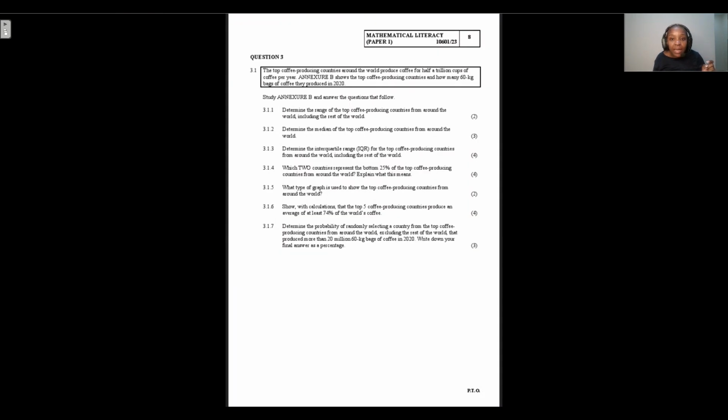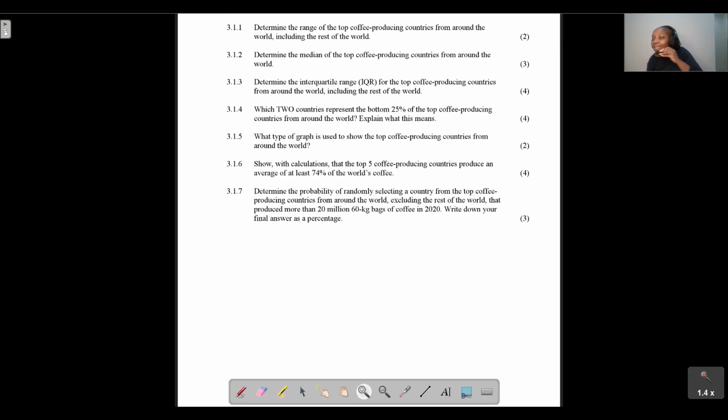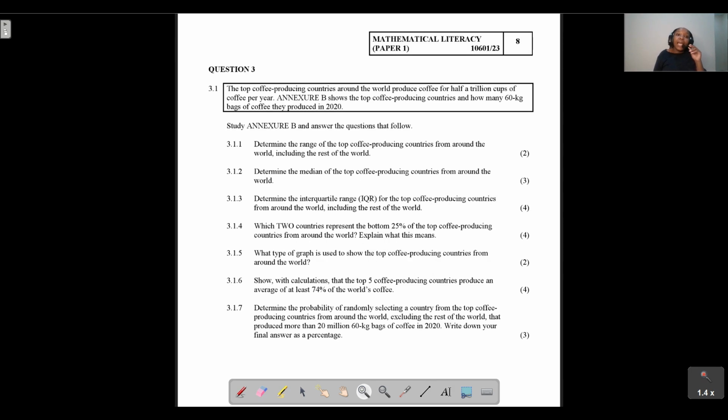The next question, guys, we are going to be going through is question 3.1. Question 3.1 is still data handling. Like I mentioned, a huge chunk of this past paper is data handling. If you just want to revise data handling as a whole, just go through these preliminary examinations. You'll see that it contains a lot: your bar graphs, your histograms, your pie charts, even with the year 2022. So if you really want to do a recap of those topics and sharpen your skills when it comes to data handling, please have a look at these past papers.